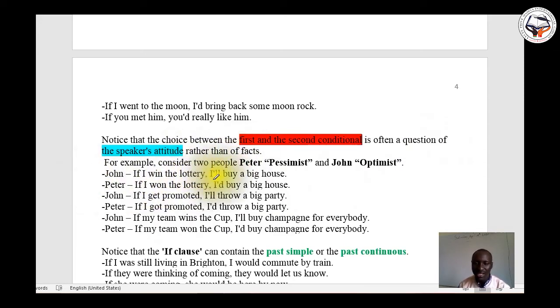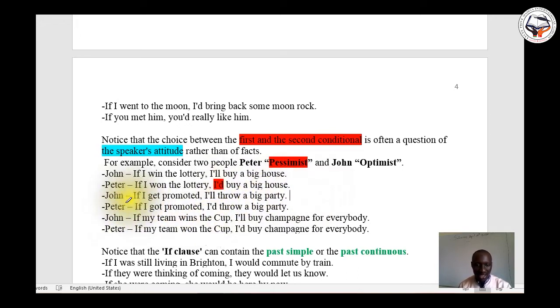For example, consider two people. Peter, who is a pessimist, and John, an optimist. Peter says, if I won the lottery, I'd buy a big house. Say 'I'd buy' here. You say 'I'll buy' here.